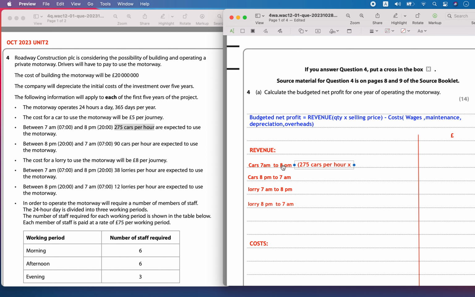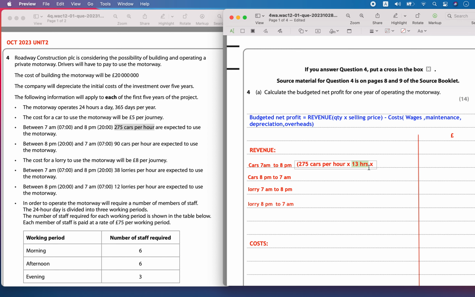Between 7 a.m. and 8 p.m.: 7 a.m. to 7 p.m. is 12 hours plus one more extra hour, so 13 hours. So they are going to operate for 13 hours.